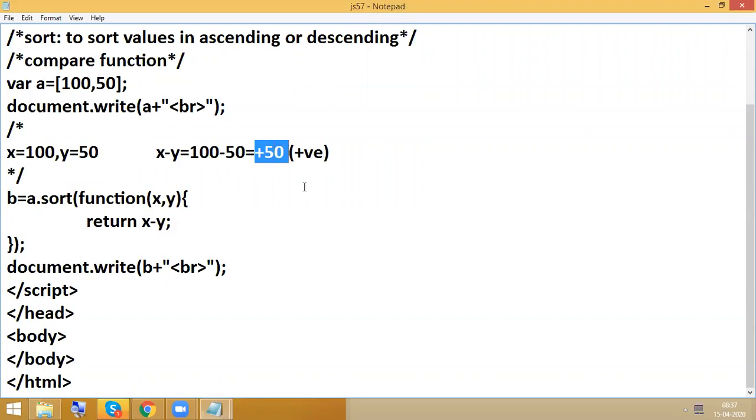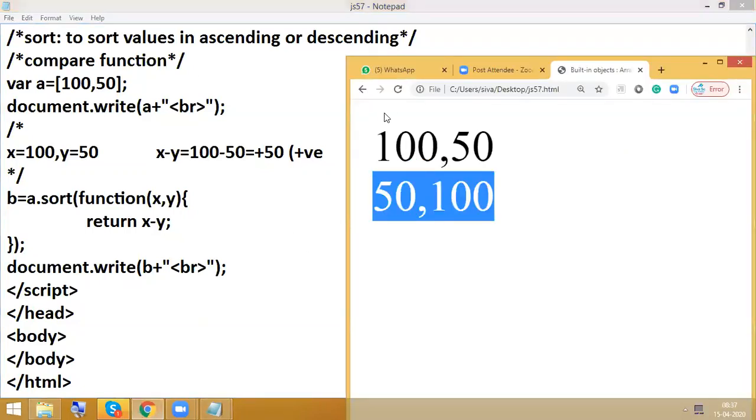In which scenarios are we going to get a positive output? Whenever the first number is bigger, the result will be positive. Based on this, 100 is the biggest one, and 50 is the smallest one. Like this, it is going to decide. Whatever it may be, I got the output.